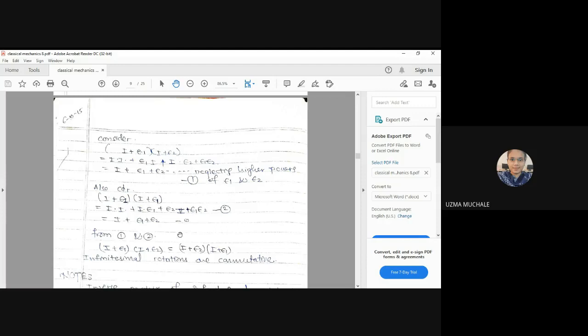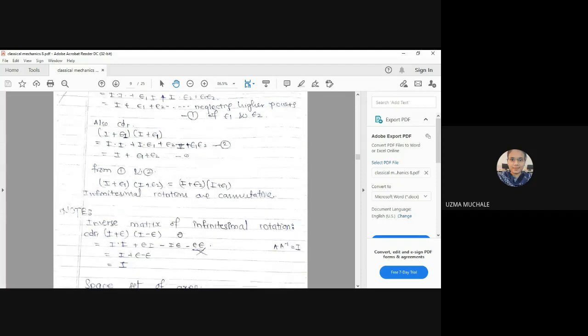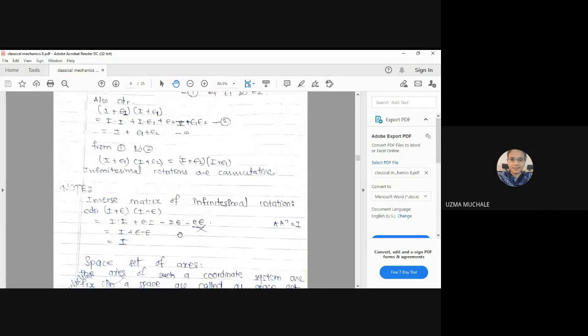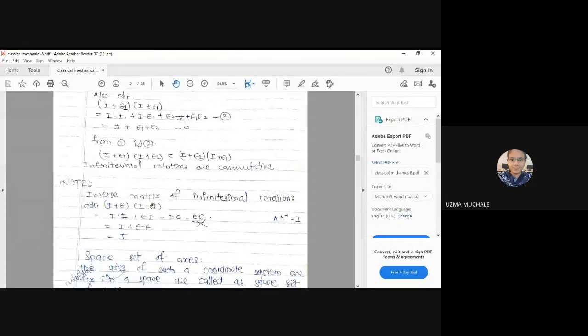From 1 and 2 we can say I plus epsilon 1 into I plus epsilon 2 is equal to I plus epsilon 2 into I plus epsilon 1. It shows that infinitesimal rotations are commutative. Have you understood? Yes, ma'am. Okay.